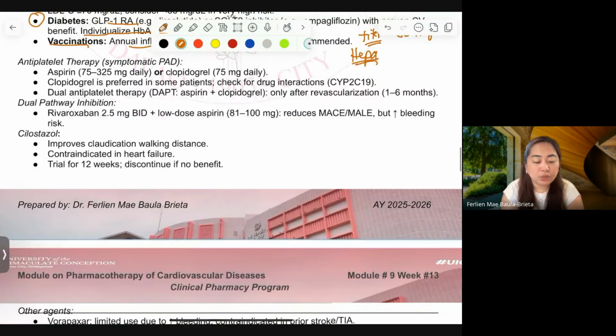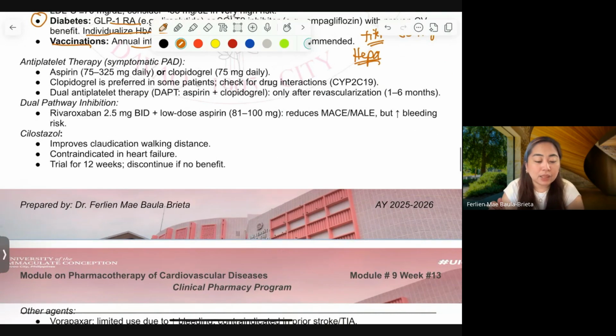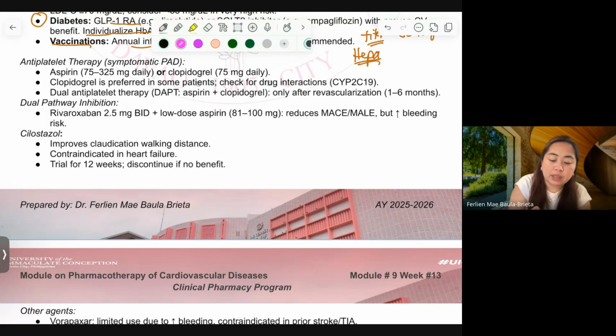Now, specifics. For antiplatelet therapy, specific for symptomatic PAD, ito yung ating ibibigay. Ito yung ibigay ng doctor, aspirin, okay, or clopidogrel. So, meron tayong aspirin, 75 mg to 325 mg.